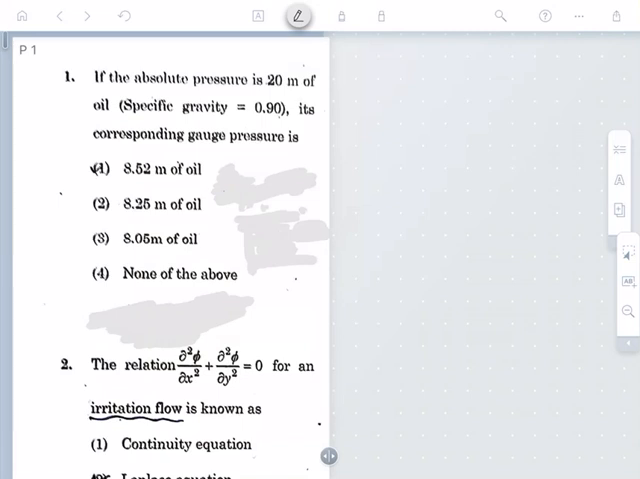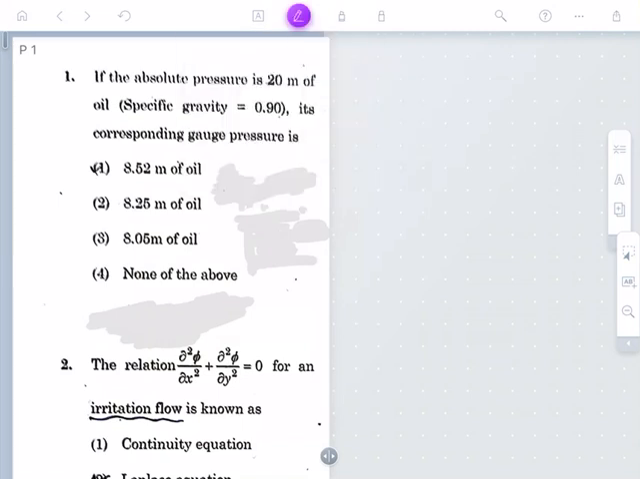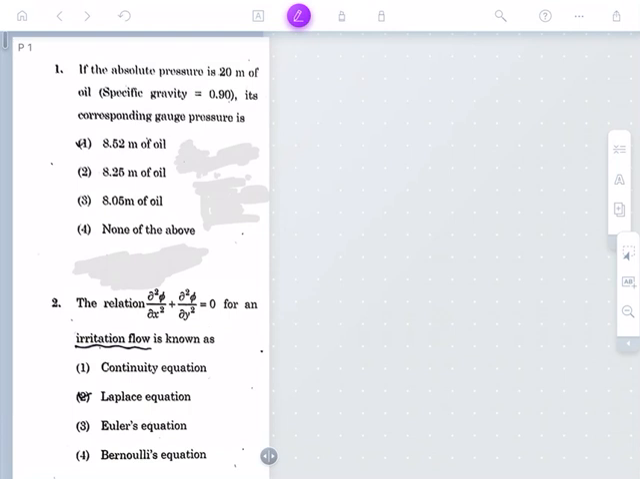Let us start the analysis of this irrigation department question paper which was conducted for Hyderabad Karnataka region people on 31st July 2021. Let me start with the first question. If the absolute pressure is 20 meter of oil, and the specific gravity of the oil is 0.90, what is the corresponding gauge pressure? They are asking us to find the corresponding gauge pressure.